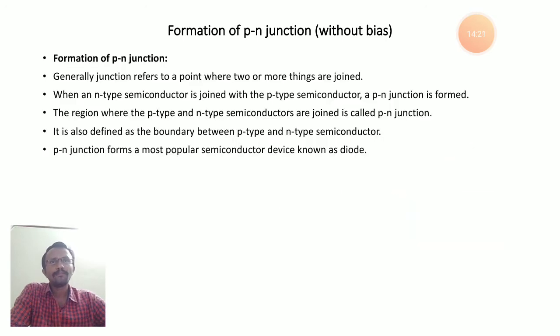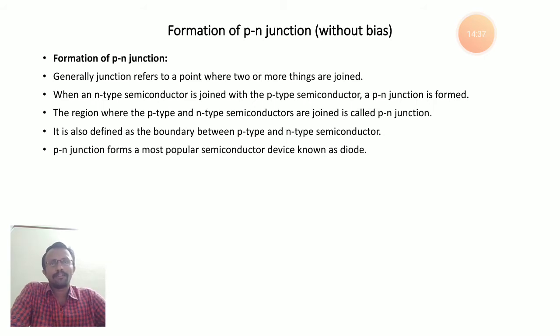Okay, so now we'll see how to form a p-n junction. Already we know what a junction means. In daily life, if two or three roads are joining at a point, that is nothing but a junction.